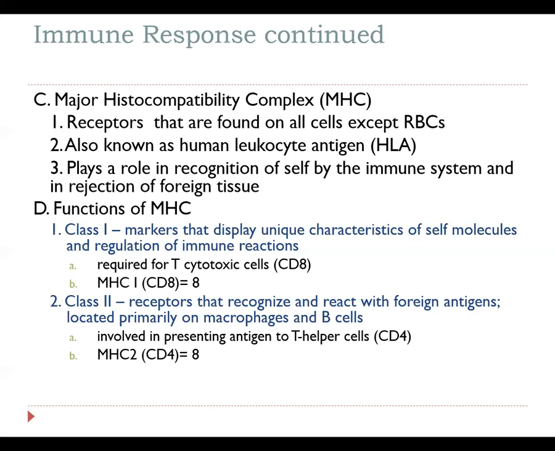So first of all, we're going to talk about major histocompatibility complexes, otherwise known as MHC. MHC and HLA, human leukocyte antigen, are interchangeable terms. They're pretty much the same thing, just different ways of looking at these cellular markers that are going to be present on the outside of our cells. So these are going to be found on all cells of the human body except for red blood cells.